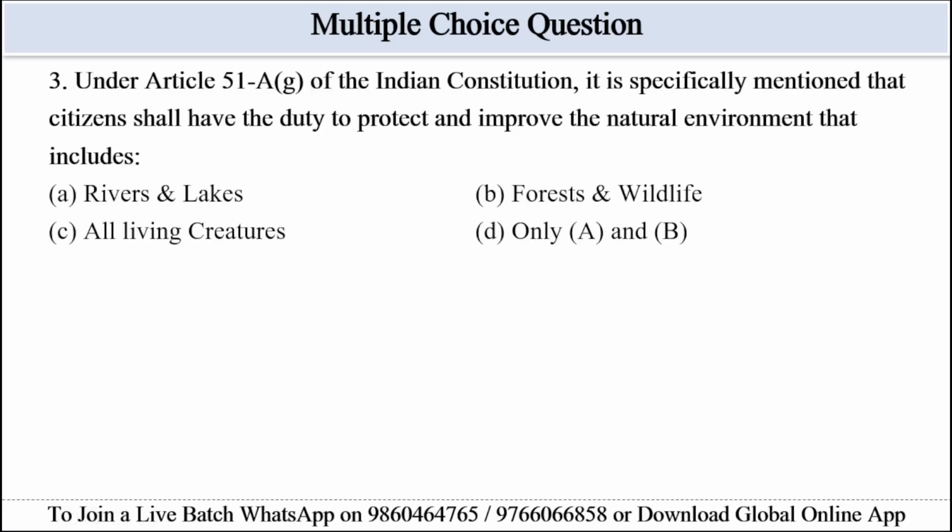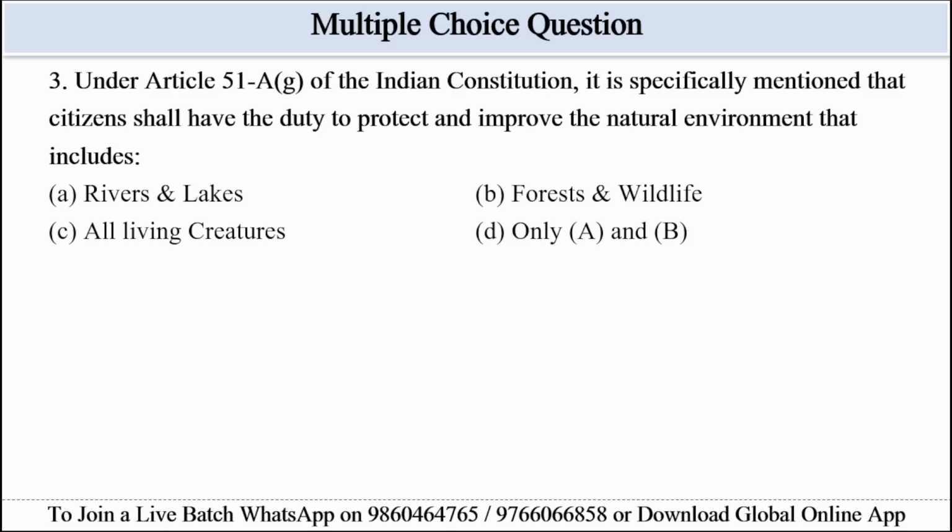Under Article 51A(g) of the Indian Constitution, it is specifically mentioned that citizens shall have the duty to protect and improve the natural environment. That includes, options are given: A, rivers and lake; B, forest and wildlife; option C, all living creatures; option D, only A and B. So the passage explicitly covers rivers, lakes, forest and wildlife, not just living creatures.